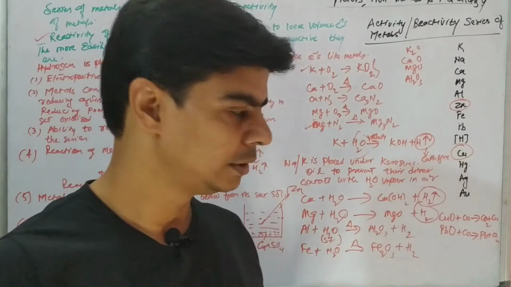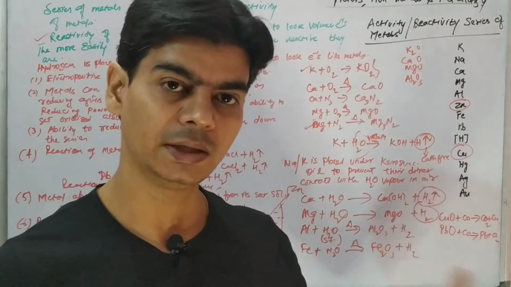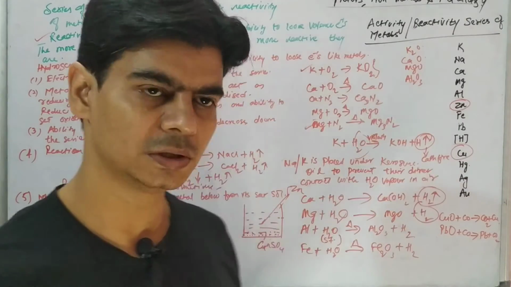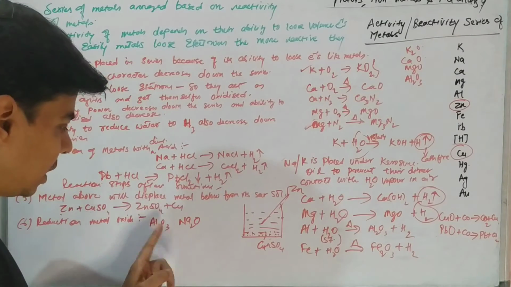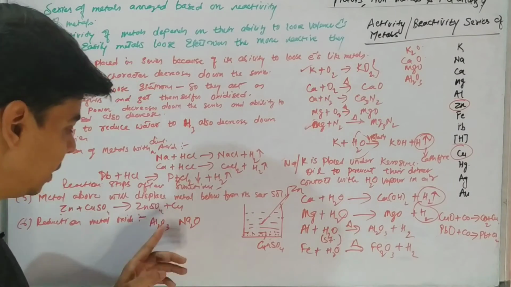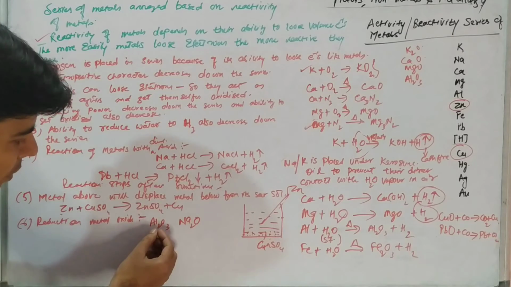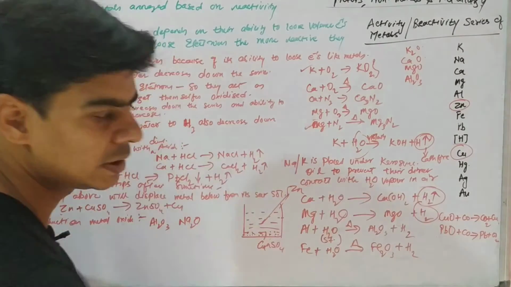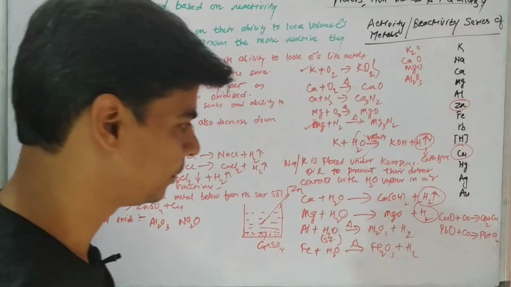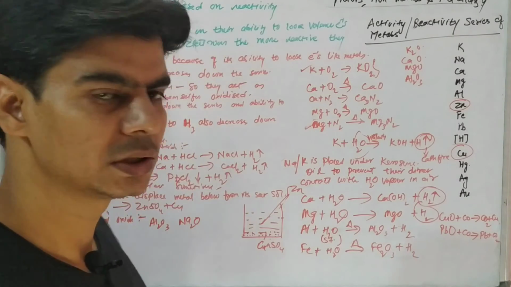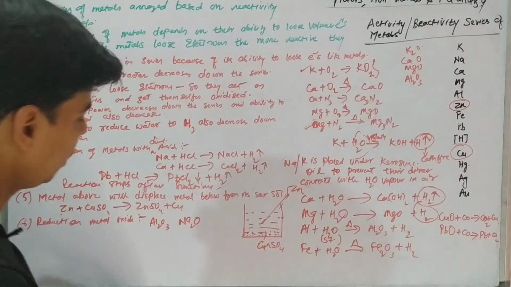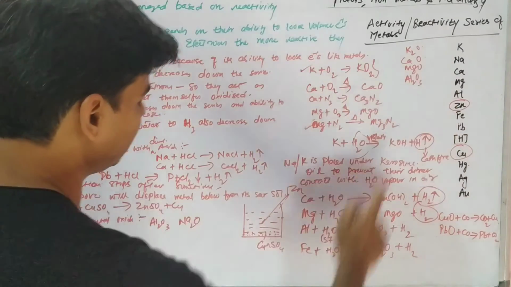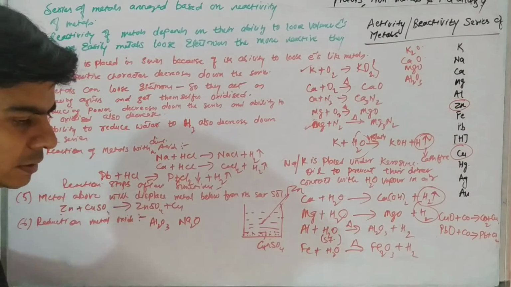Due to their reactive nature, they have a very strong affinity for oxygen, due to which it's very difficult to remove oxygen from these metallic oxides using common reducing agents like carbon monoxide and hydrogen. So these common reducing agents would not be able to reduce oxides of reactive metals to their metals.